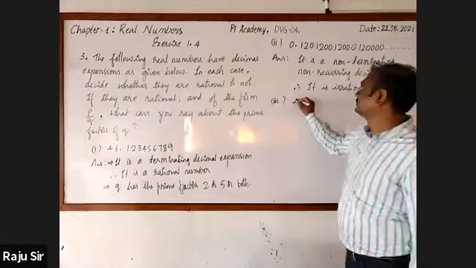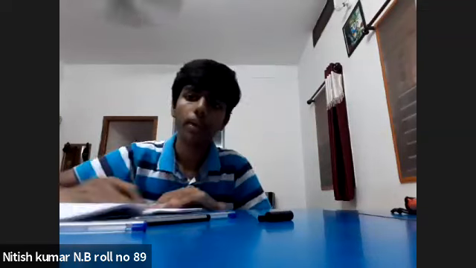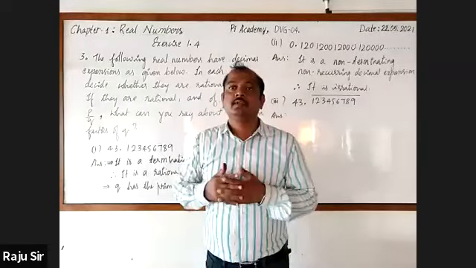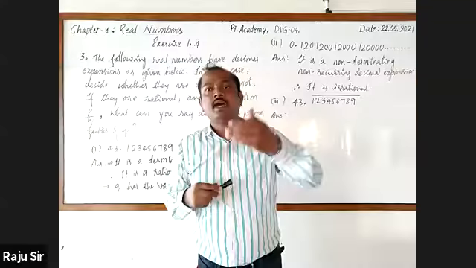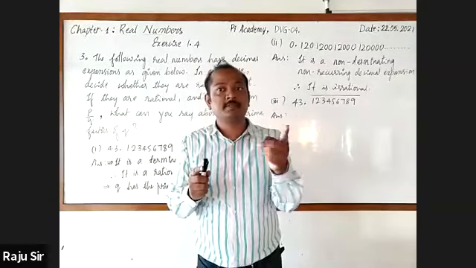Third question is 43.12345678 with a bar. Non-terminating, recurring, sir. Pratibha, whenever I ask you the question, then only you go for answering. If you do so, it will be a disturbance for others.